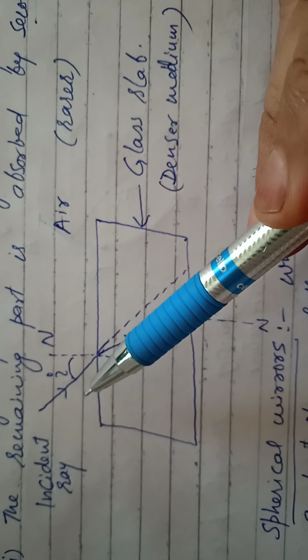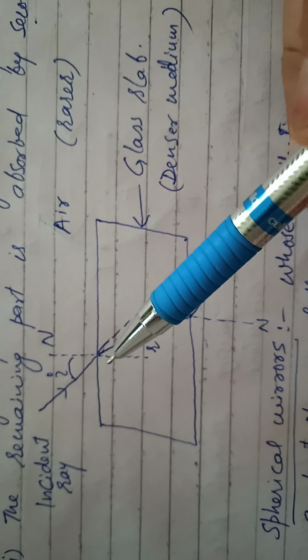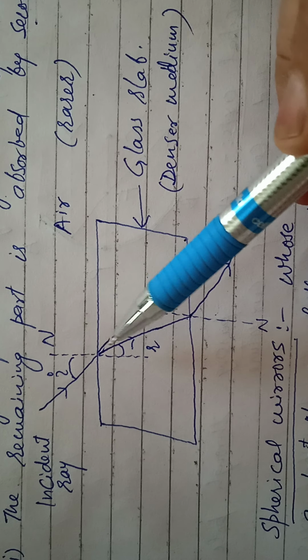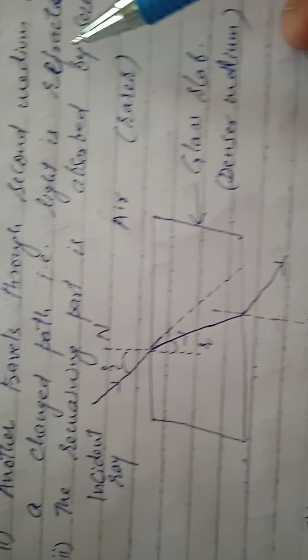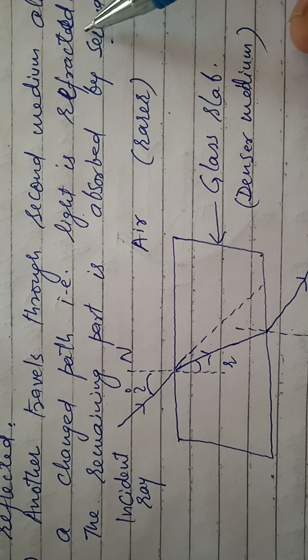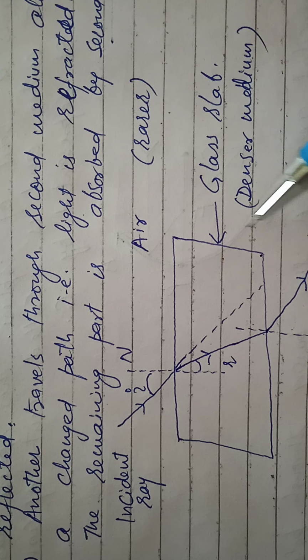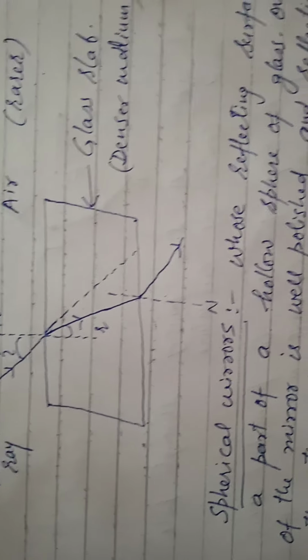That incident ray, when it passes, it changes its path, that is called as the refracted. Both points are clear. It will be discussed later.